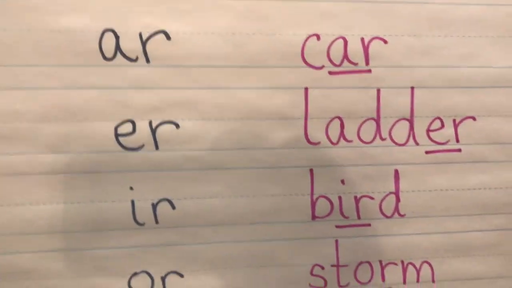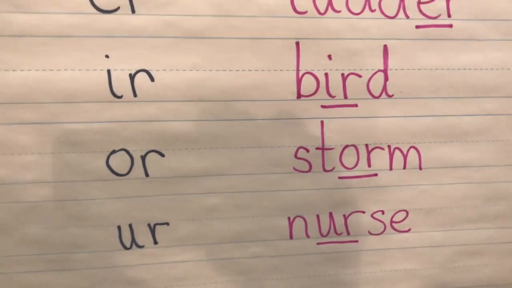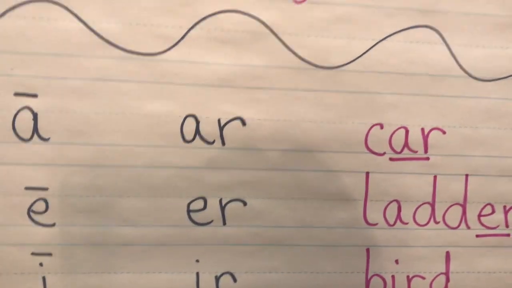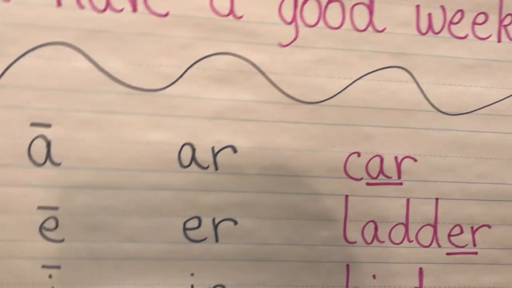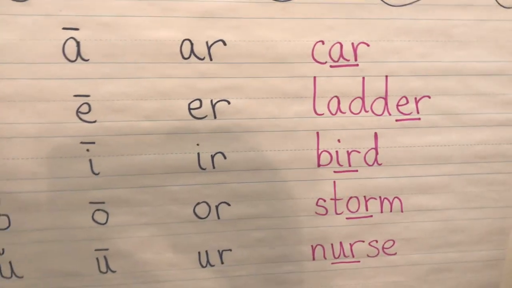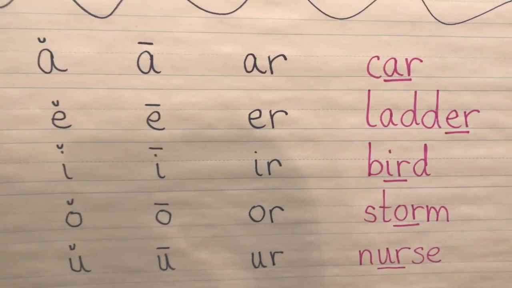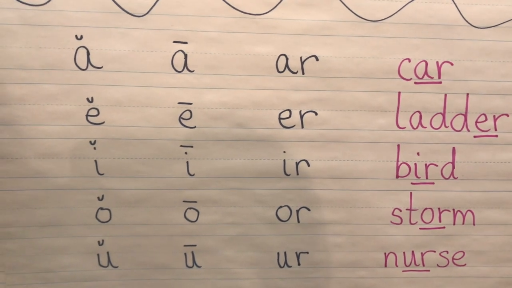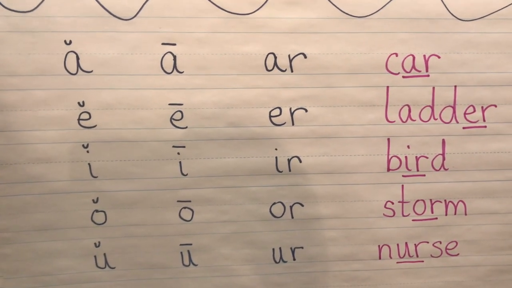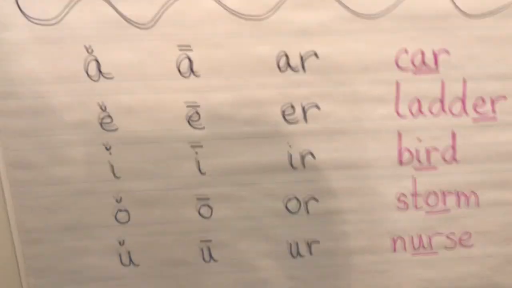So we're going to be talking about bossy R's who boss around those vowels and tell them to make a different sound. So this is just barely started, but we're going to keep learning about those for the next couple of weeks as well. Okay, so wow, look at all those vowels we're learning. So many different sounds they can make. Good stuff.